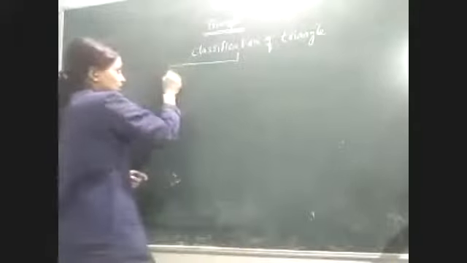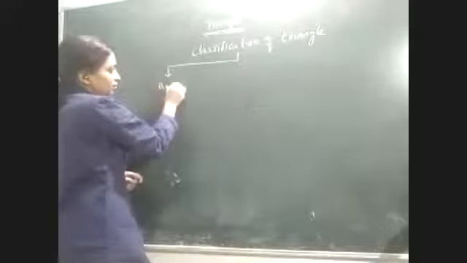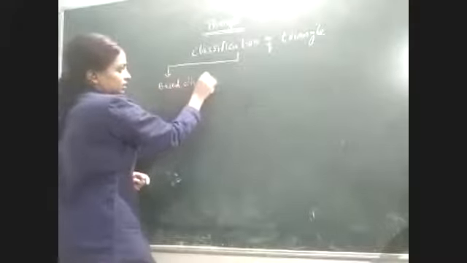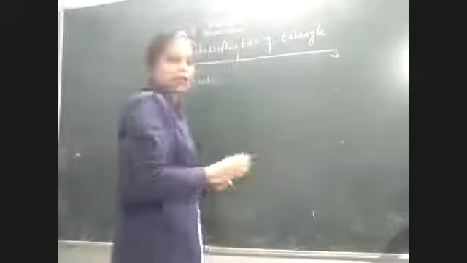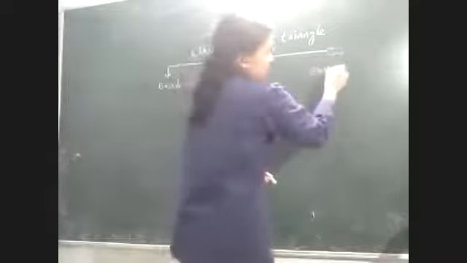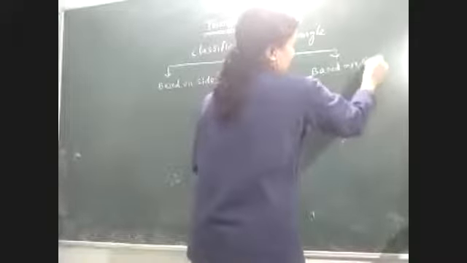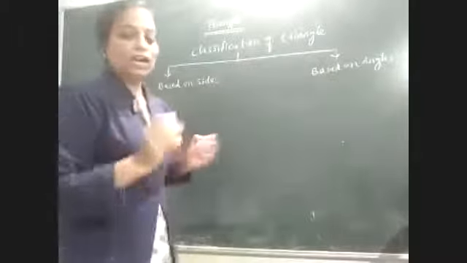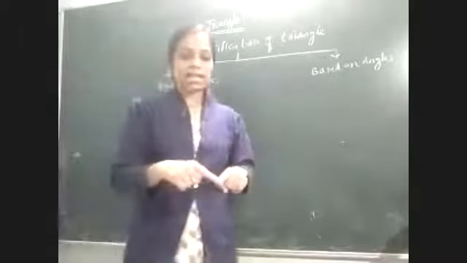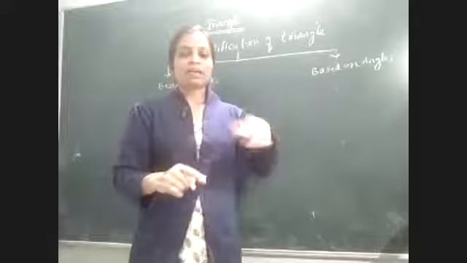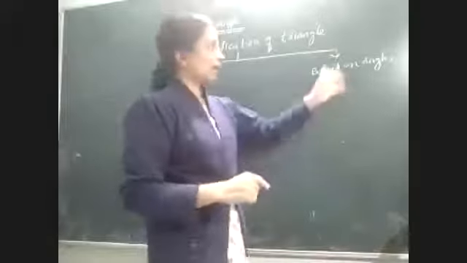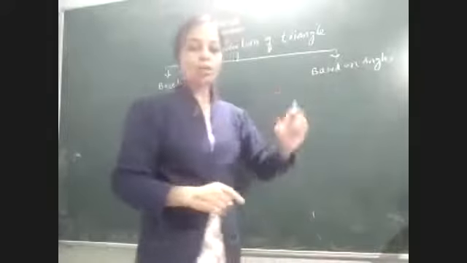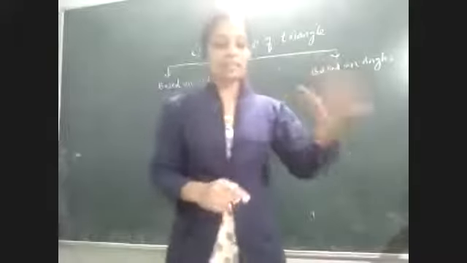See here, based on sides, one type is there. And one more is based on angles. Based on sides means ಬಾಹುಗಳ ಆಧಾರದ ಮೇಲೆ, again there are types. And based on angles means ಕೋನಗಳ ಆಧಾರದ ಮೇಲೆ, again there are types.